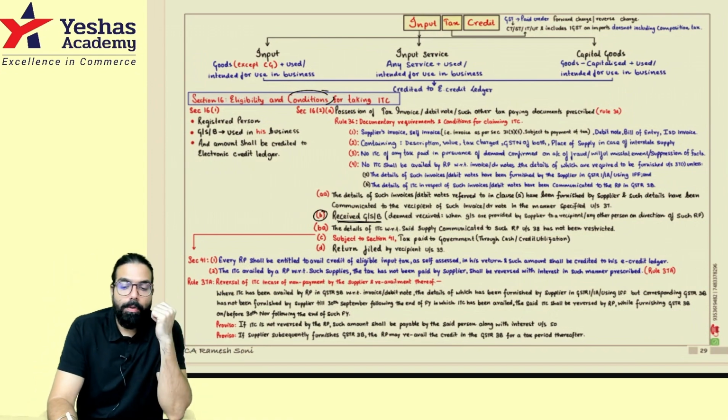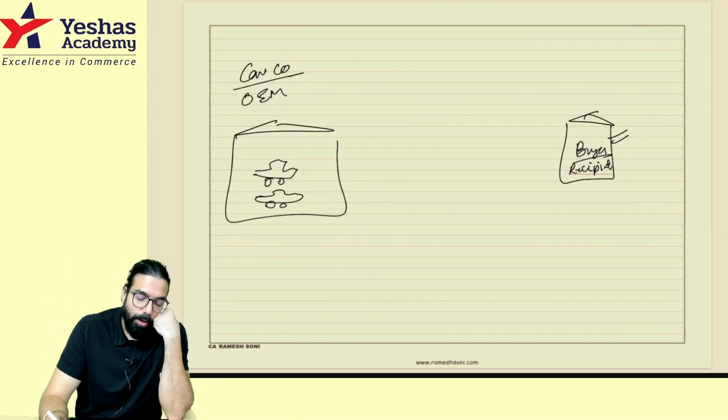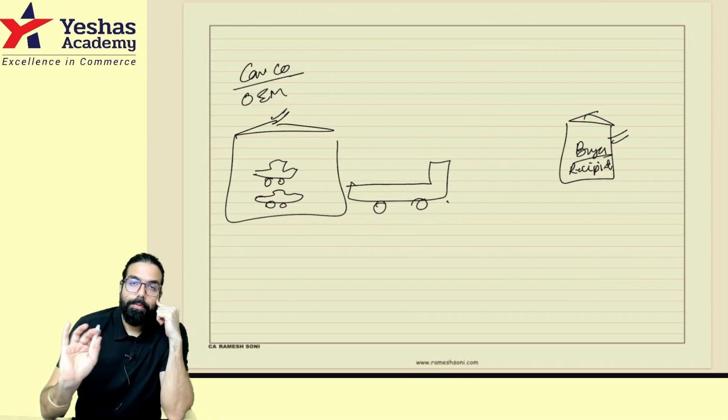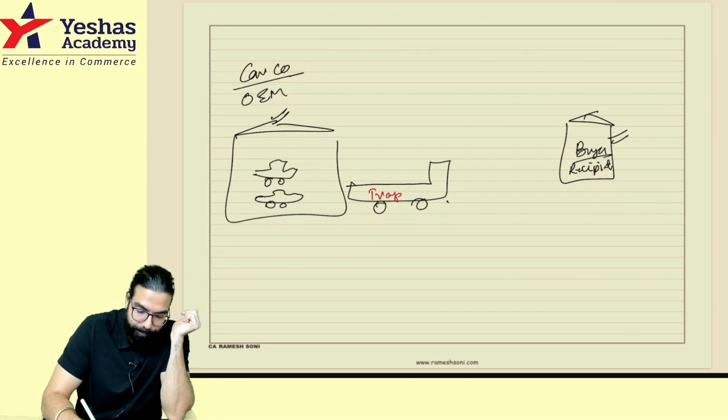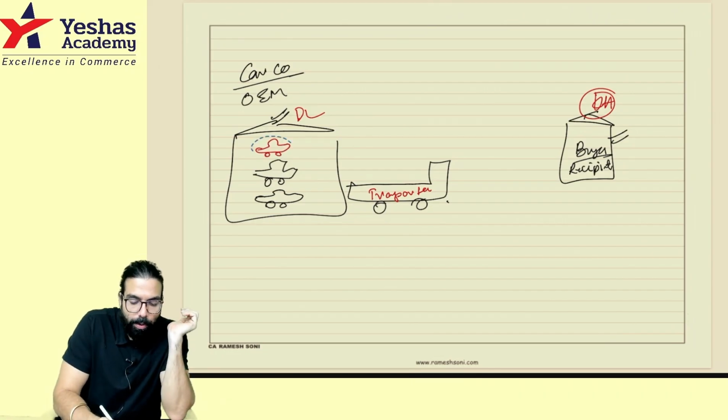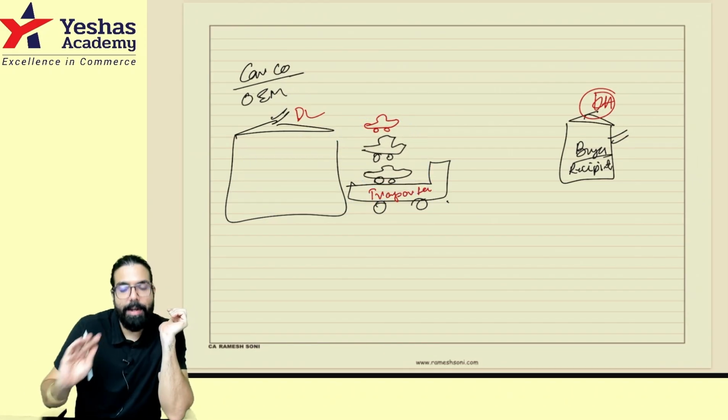Yes, sir. Now, what happened? You, being the buyer, bought some cars from a car company. The car company told you, I will give the cars at my factory gate. You can take them and go. So you hired one transporter in Delhi, supposedly. You are in Bangalore, Karnataka. You told the transporter, I have bought three cars from one car company, please take those cars and come to Bangalore. The car company told you, sir, my work is only to give the cars at the factory gate. I will not give the cars to your office. I will leave the cars at the factory gate. You take them and go.